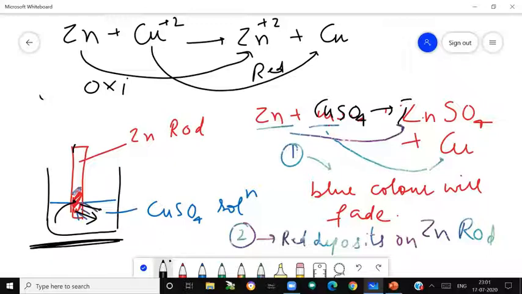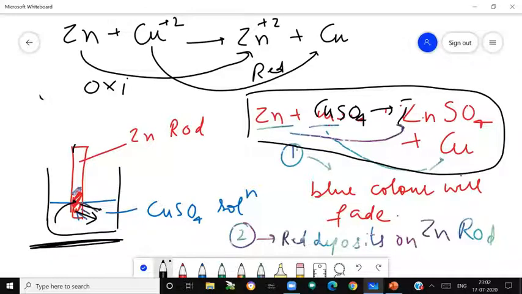Now why are we studying this? Actually in case of direct redox reaction, the reaction is spontaneous as well as redox. Chemical energy will be produced, but it is dissipated in the form of heat. We are not able to exploit our chemical energy to form electrical energy. In the direct redox reaction we are not able to change chemical energy into electrical.